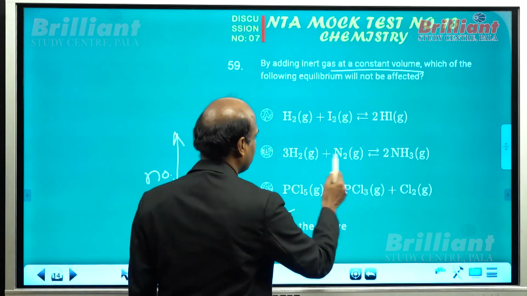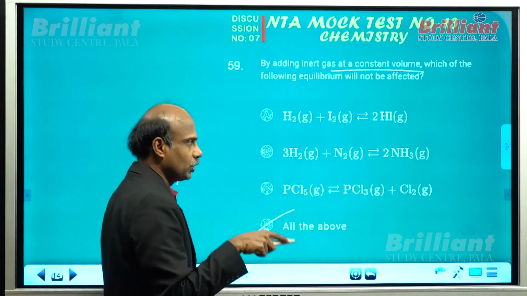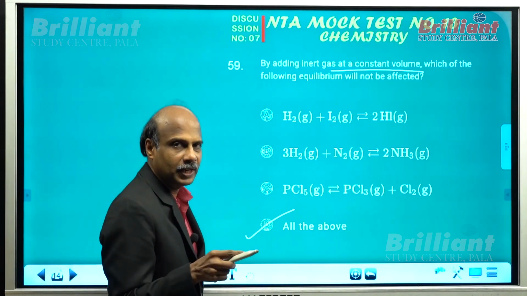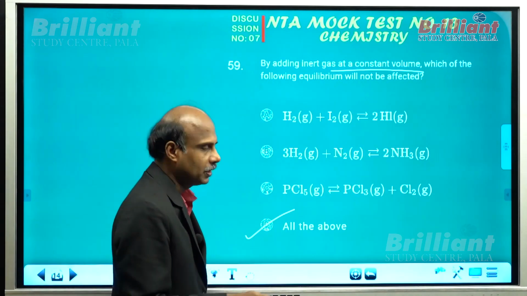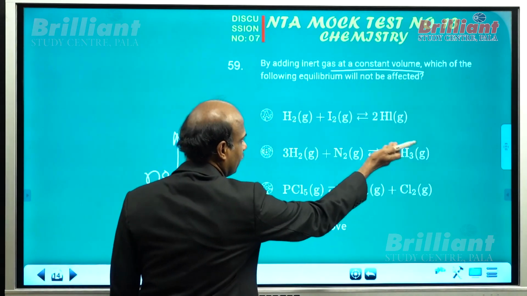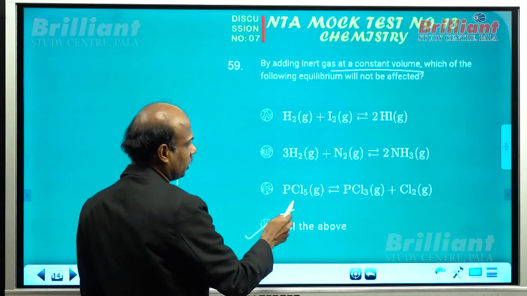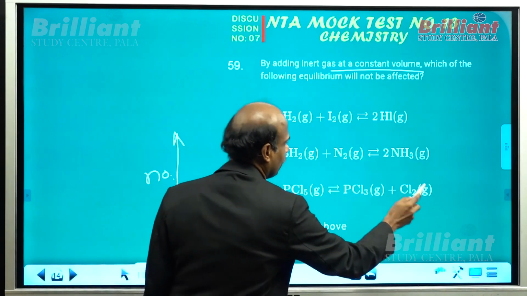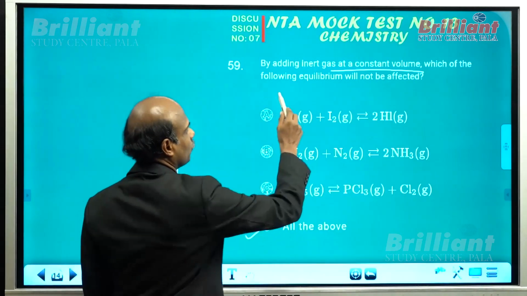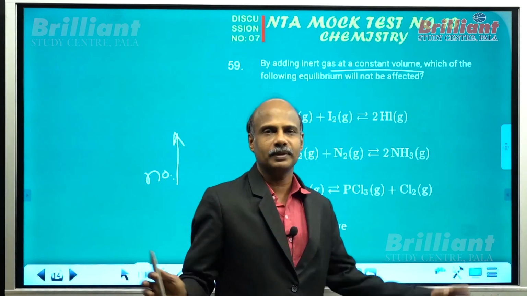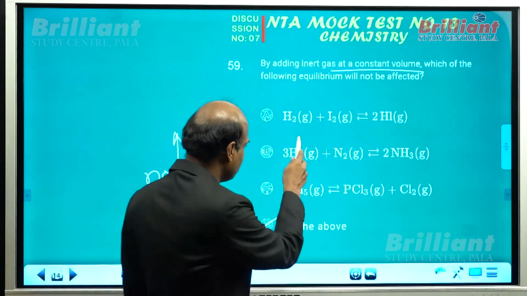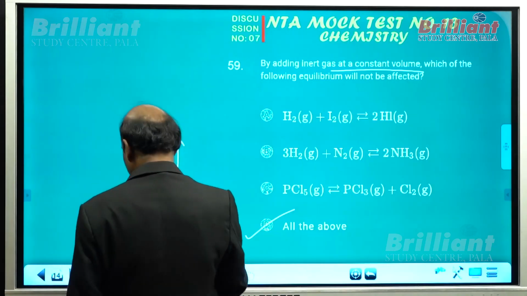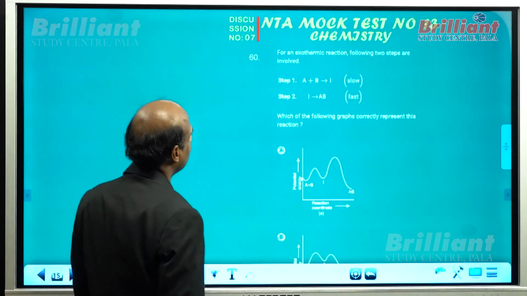But what about here? Here, the number of molecules is reduced. If inert gas is introduced at constant pressure, this equilibria will move backward. And what about here? This equilibria will move forward. But the question is at constant volume, so nothing will happen. So in all these cases, no effect is observed. What about question number 60 here?